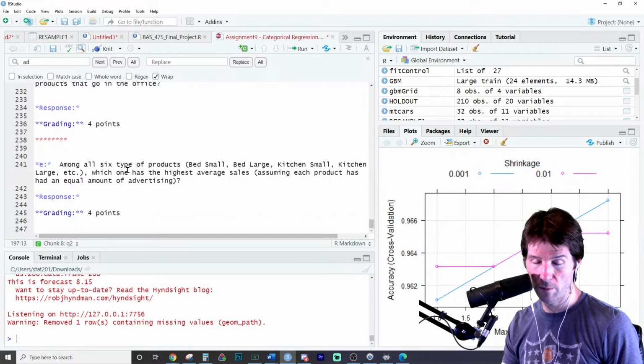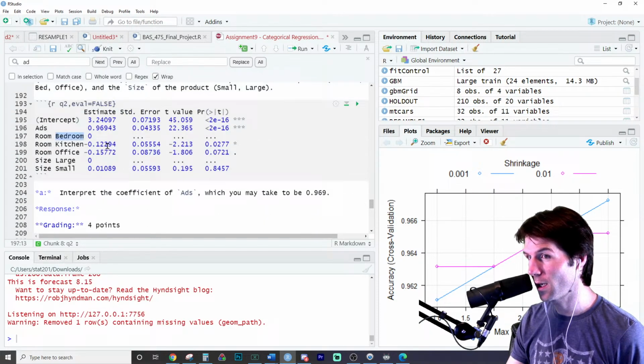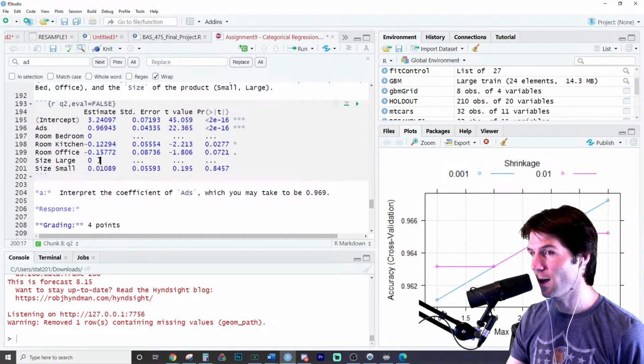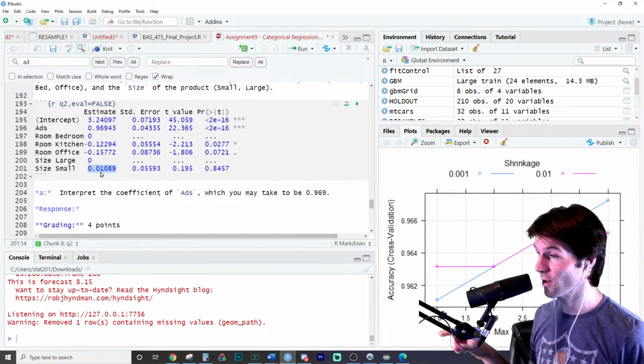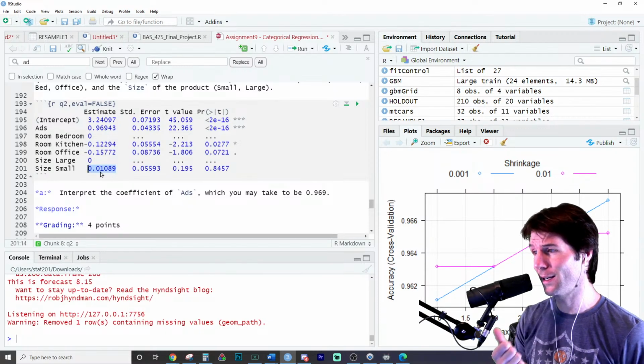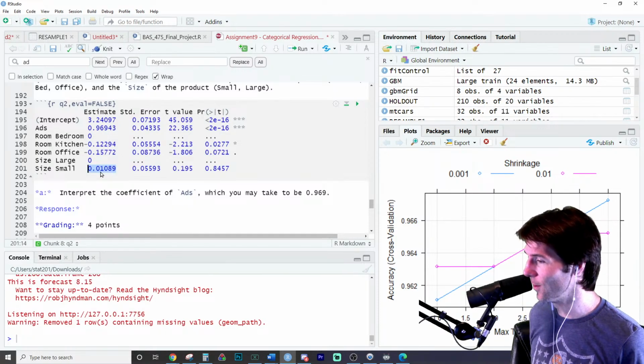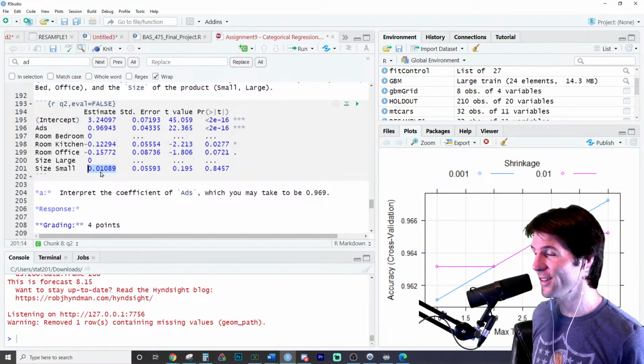Figuring out the highest ones shouldn't be too bad because you see some negative coefficients here. Writing out the zero kind of makes it more obvious which ones would have the highest sales. But Kevin, great work. And yeah, I saw your email, so I think I kind of skimmed it, and good stuff right there with the email. Exactly. I think the rest of it should be obvious. So great work, Kevin. Good practice on indicator variables.